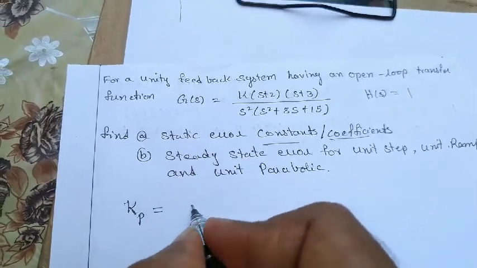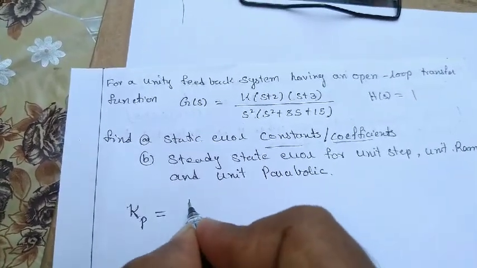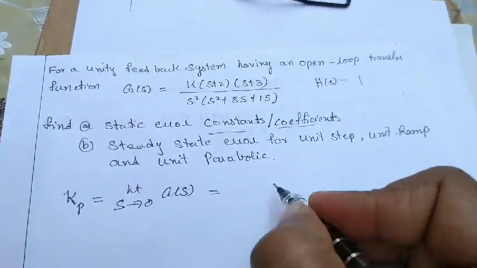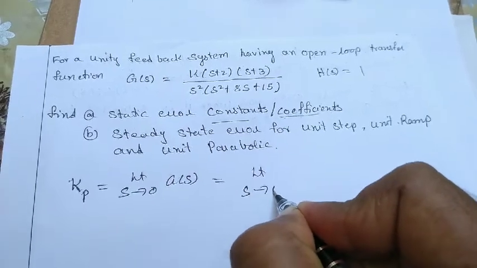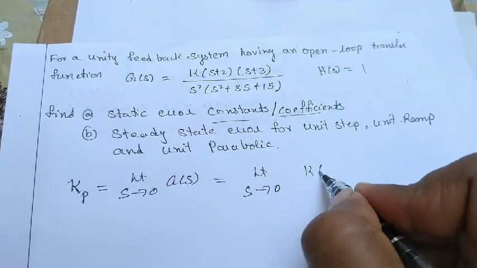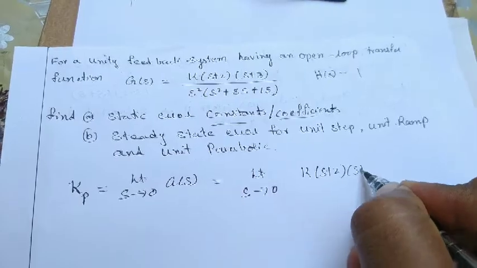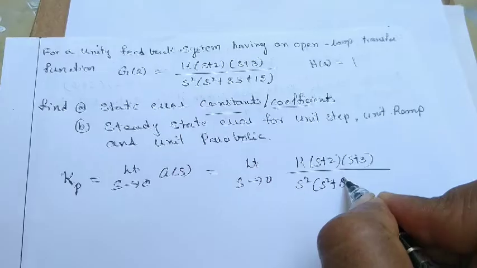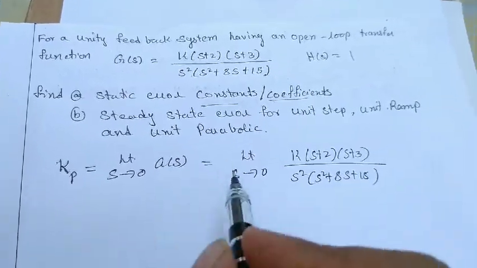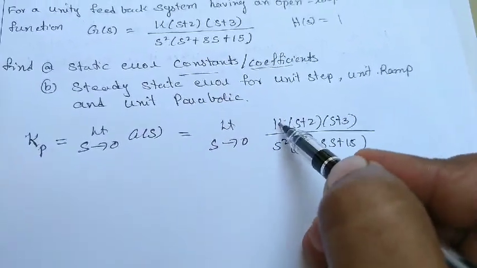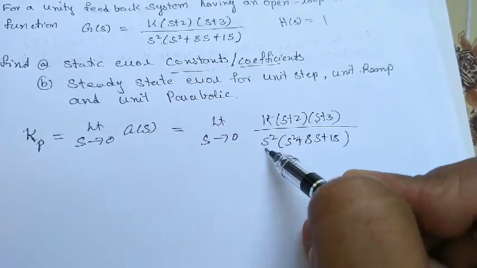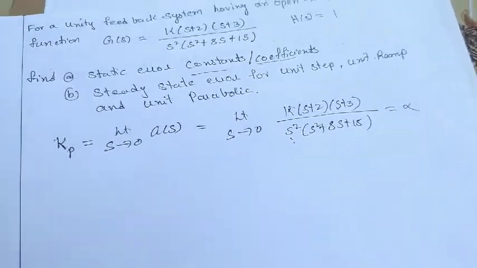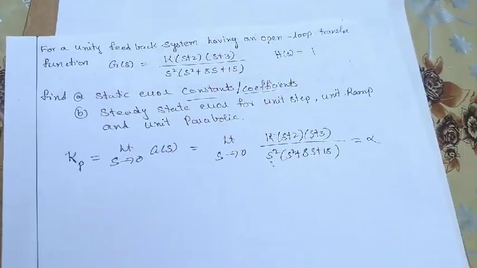The value formula for this one is limit s tends to 0 of g of s. Let us substitute this. Limit s tends to 0, my g of s is k into (s plus 2) into (s plus 3) divided by s square into (s square plus 8s plus 15). So if I substitute s equal to 0, this is 0, here also 0, so something by 0 is infinity. I'll get infinity value for this Kp.